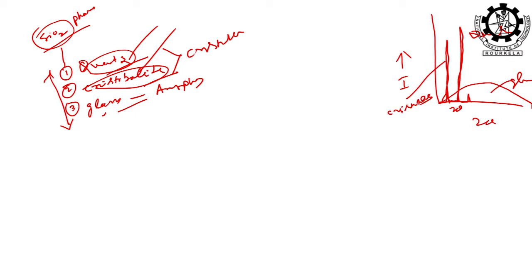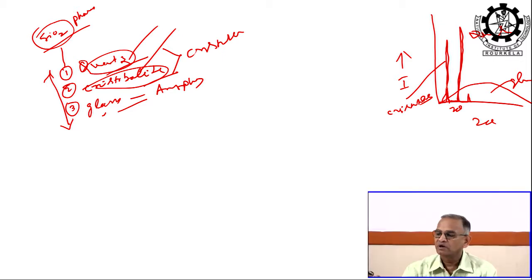So, 3 phases, composition is exactly same, no difference, no impurity, nothing, but still phases are different. One is amorphous, other 2 are crystalline, and even though they are crystalline, they have different structures, because the d-spacing values for this are never same as this. The d-spacing values are also different, therefore, the structure is different and the phase is different. So, even though they have the same composition, they are having 2 different crystal structures, quartz and cristobalite, but glass is totally amorphous, there is no peak at all.